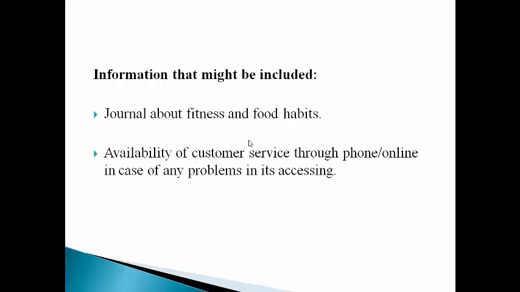Information that might be included. Journal about fitness and habits. The personal health records may also include some journals that will explain about fitness, how a patient can keep himself fit, what food habits he has to change, and what food he ought to consume based on his symptoms and his health situation.